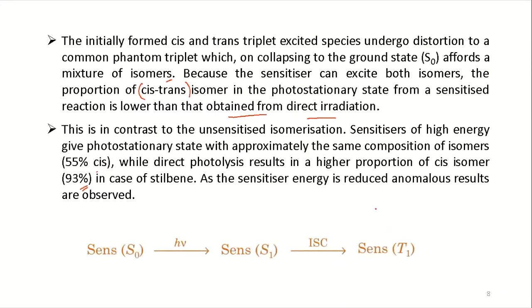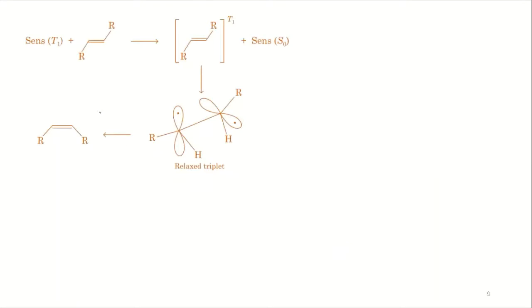Now in the sensitization process, it is well known. You have to irradiate the sensitizer. It will first generate the singlet excited state, then undergo intersystem crossing to generate its triplet state, and then the triplet will react with the alkene.